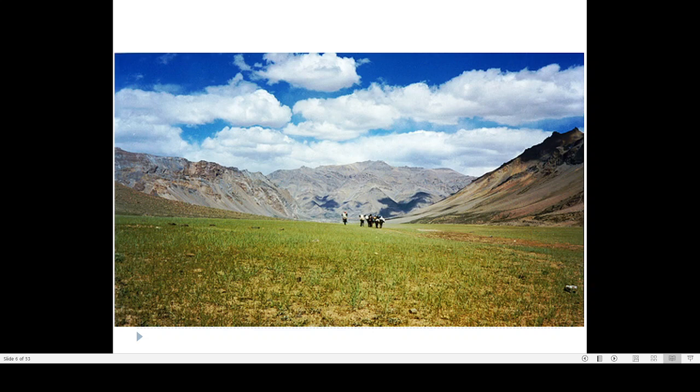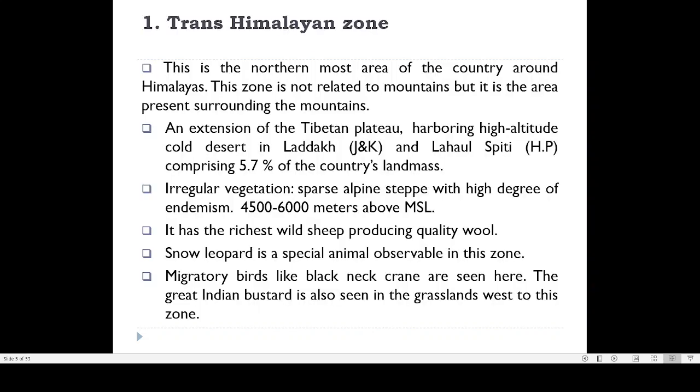And here, this is how in the summer season you can find some grass, and that kind of steppe is known by the name alpine steppe, where the temperature will be very low. So that is the peculiarity of alpine steppe, and very little vegetation is there. Another peculiarity is that there is a high level of endemism. Endemism means animals and plants present in those areas are only present there, and they are not reported or present in other parts of the world. That is the meaning of endemic.